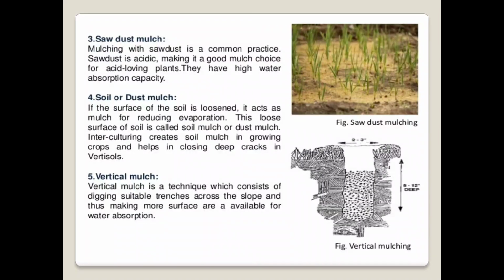Then the next type of mulch is the vertical mulch. The vertical mulch is a technique which consists of digging suitable trenches across the slope, thus making more surface available for water absorption. These trenches are dug across the slope of the land, and due to that more surface is available for the absorption of water as well as the conservation of water in the soil.